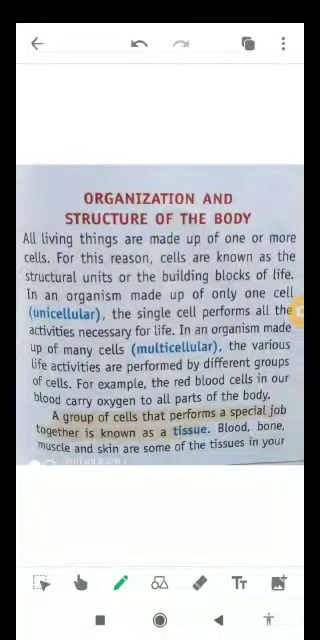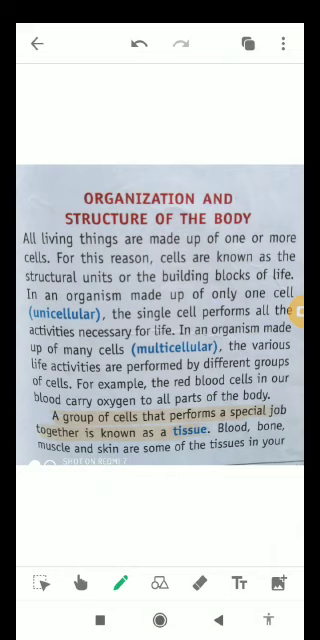Today in this video of class 6 science, I will start chapter number 9, that is the body and its movements. Okay students? So students, we will talk about first of all organization and structure of the body.